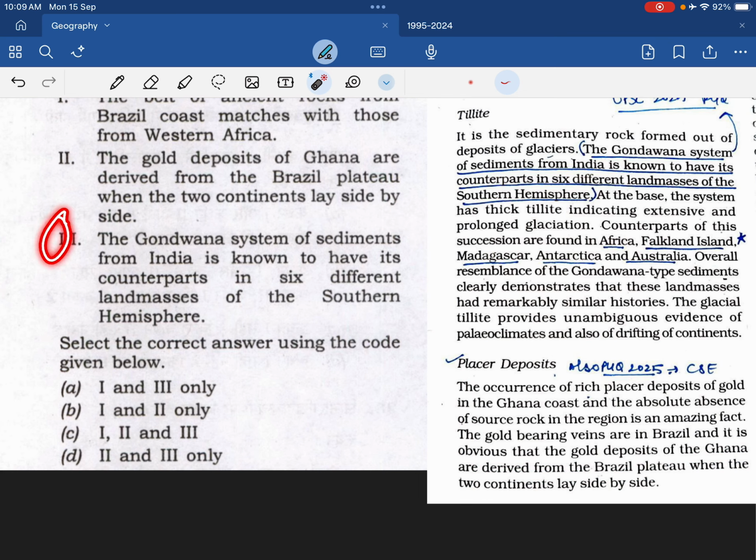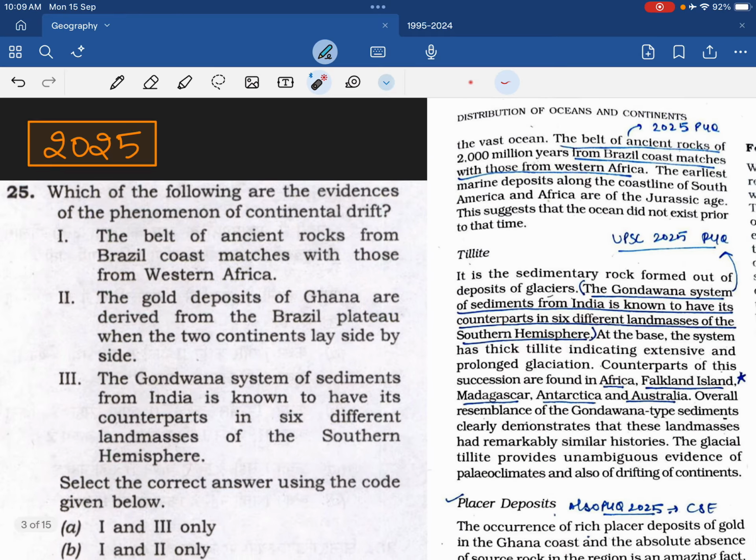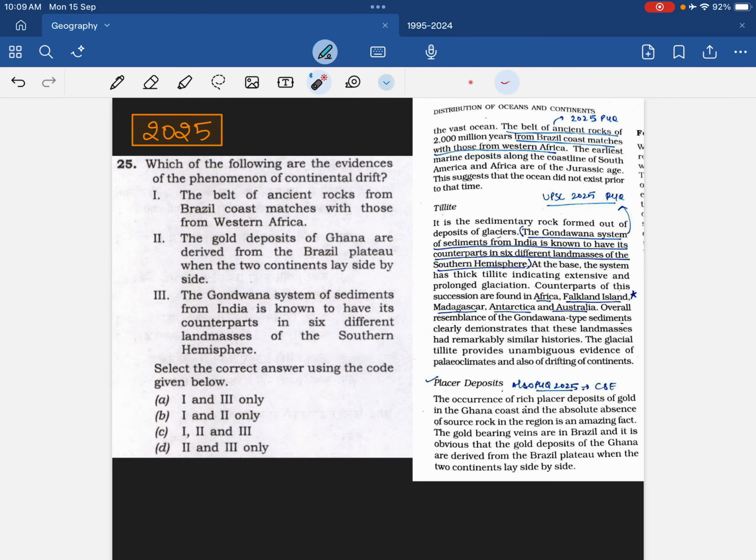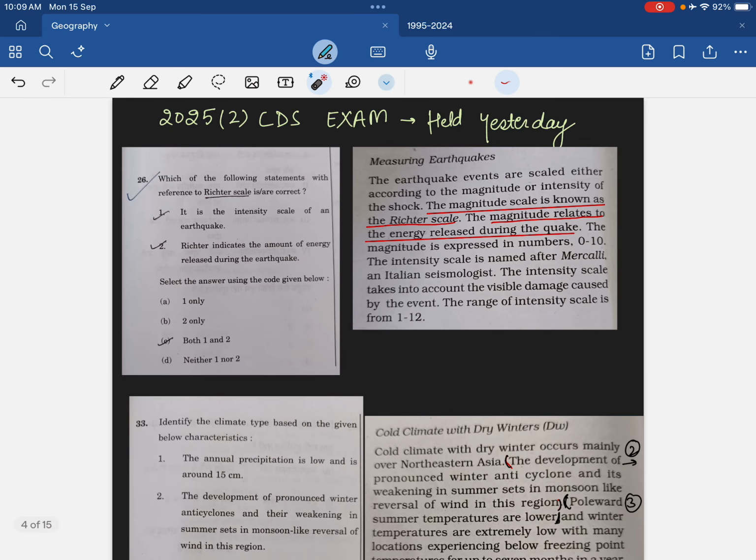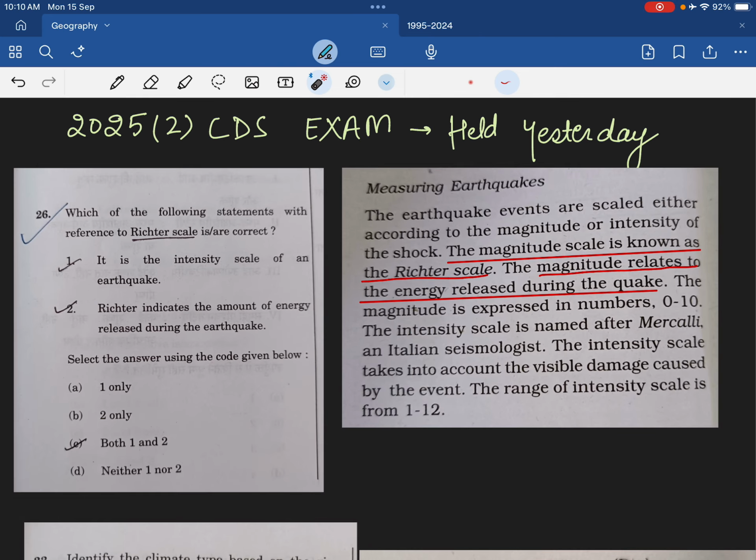Now you see the third point. The third point is same as this. The Gondwana system of sediments from India is known to have its counterparts. Same, exact, right? So the point is that reading NCERT line by line becomes very important. Now you see the 2025 CDS 2 examination, which is also conducted by UPSC, and it was held only yesterday. This exam was held yesterday, and UPSC conducts it.